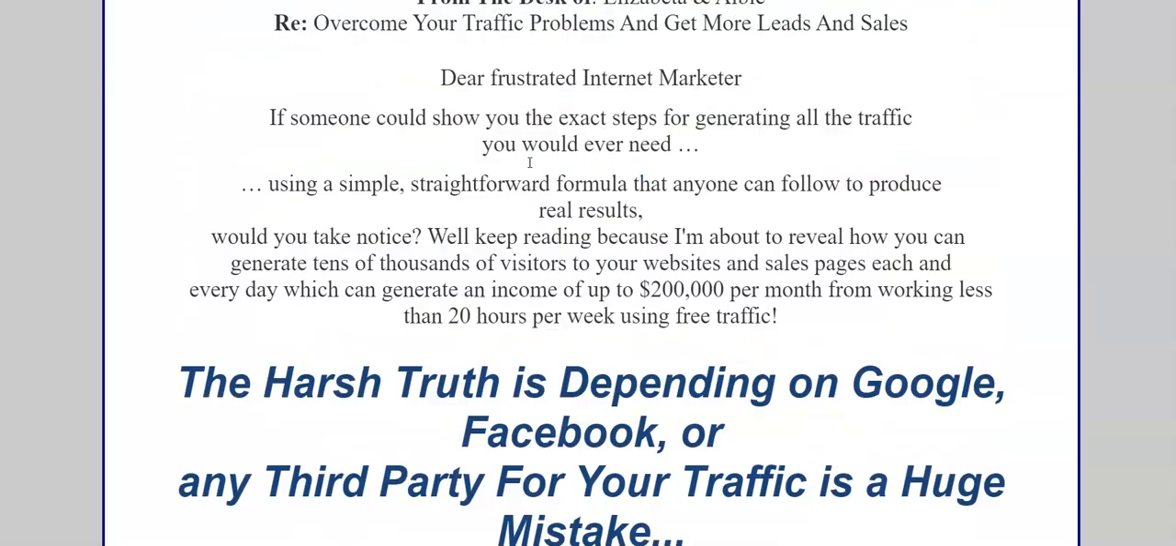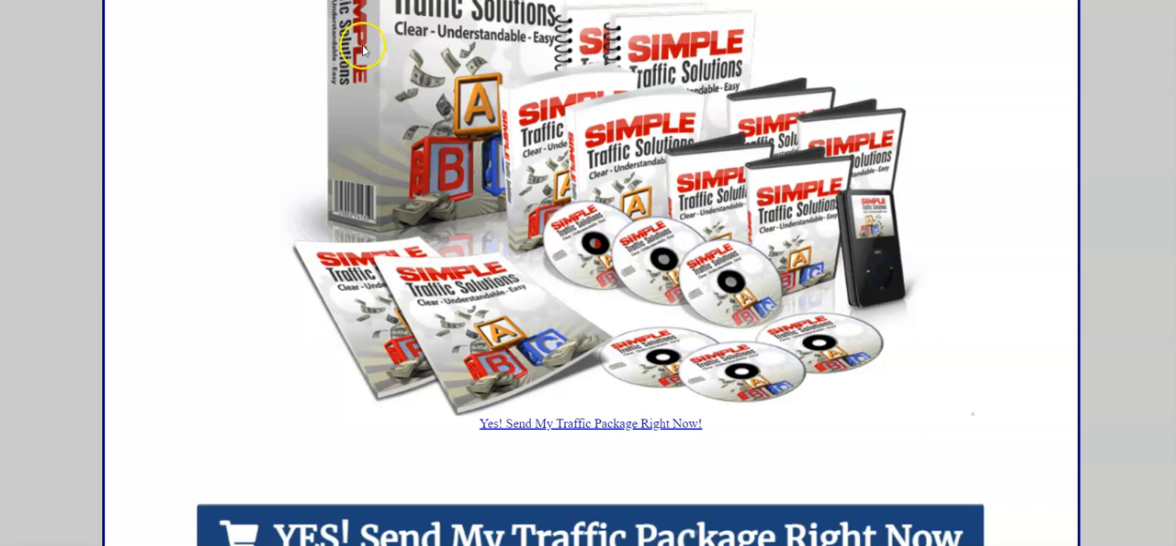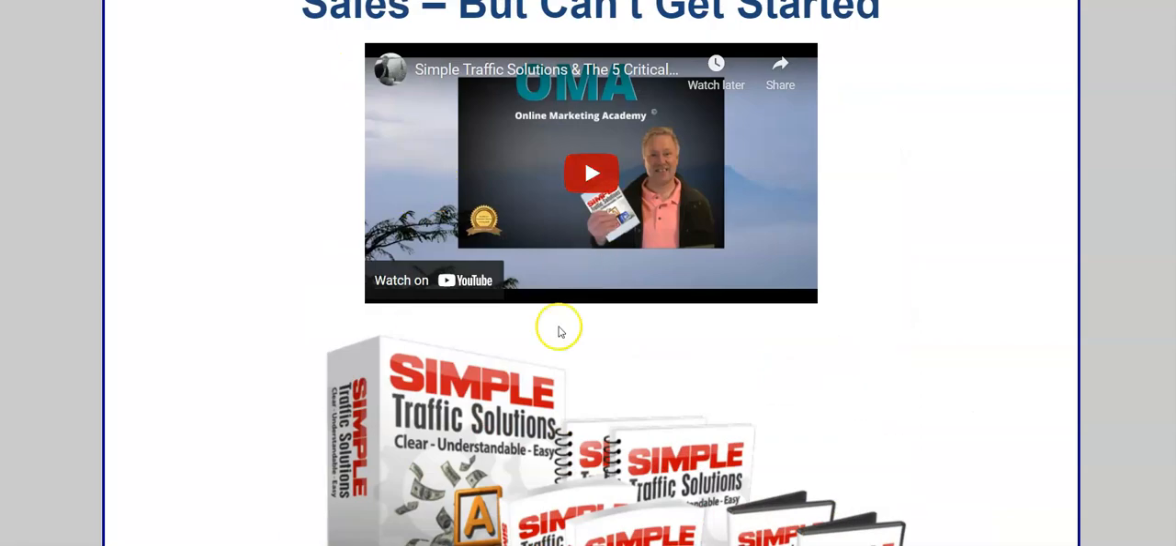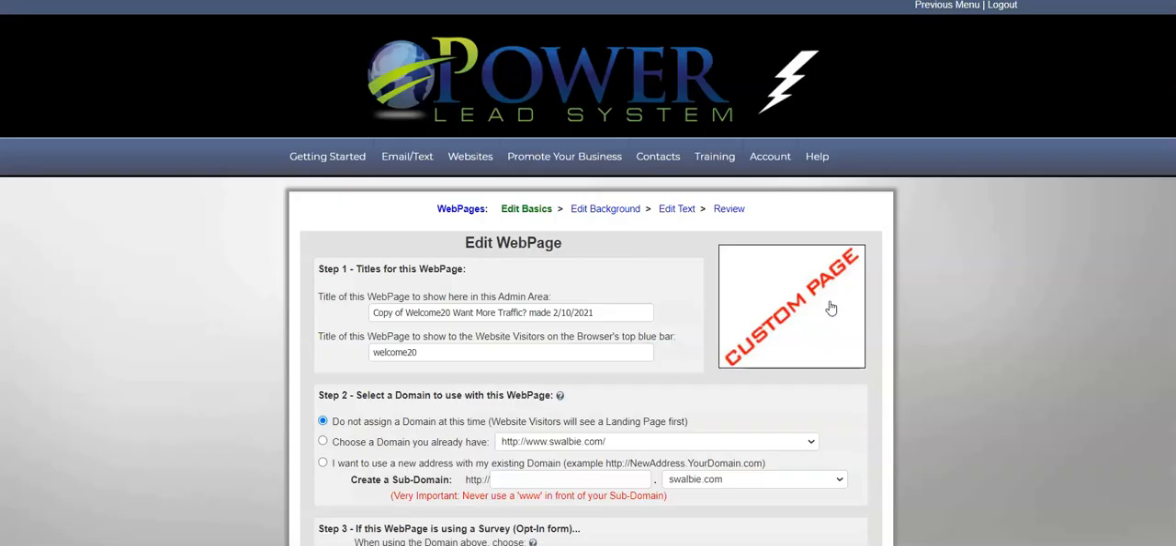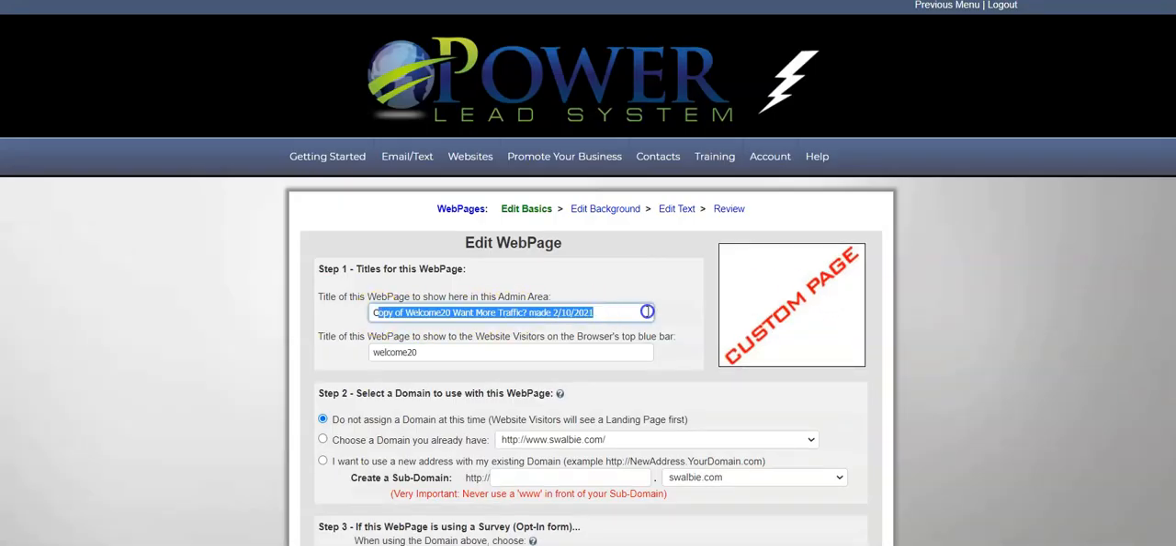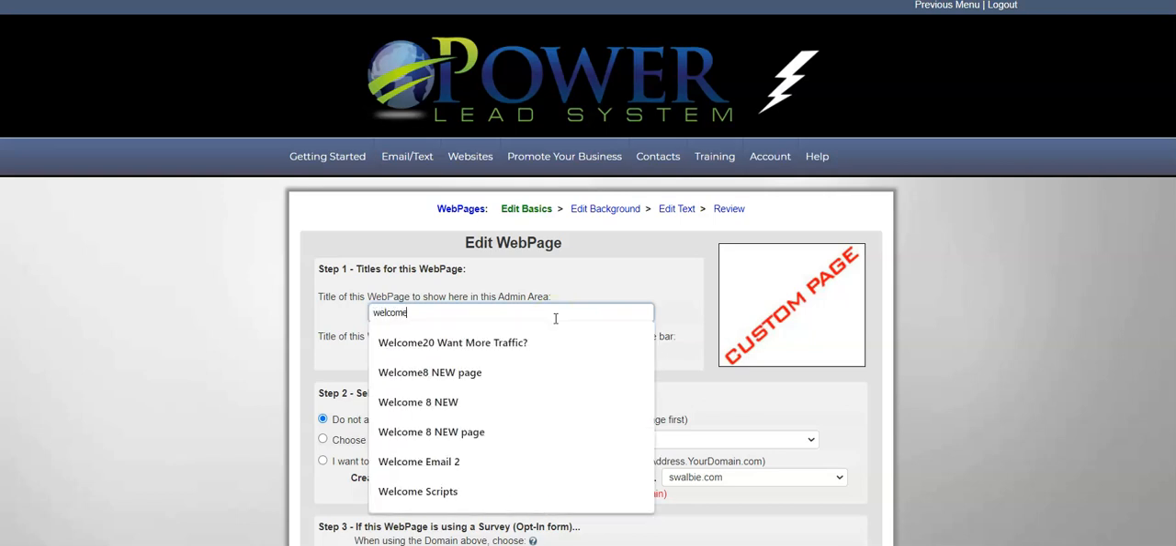And if we wanted to, after we make this funnel, we could go right here. This is the Welcome 20 want more traffic funnel. That's how we labeled it. We could go over here where it says copy, and we could literally copy the whole funnel and then rename it. And here's the beauty of what this training is all about. It talks about how I can basically rename this funnel. Let's say it's Welcome 20.